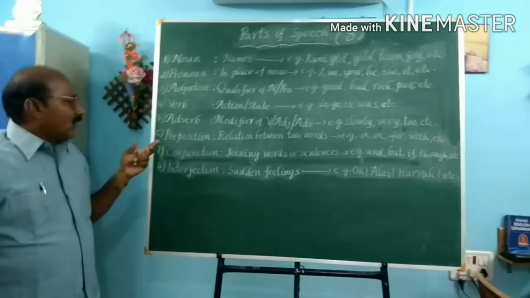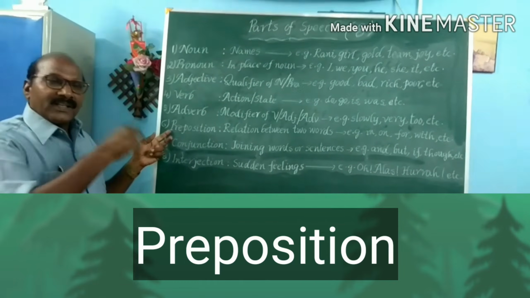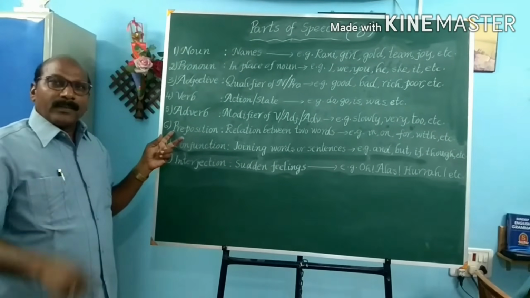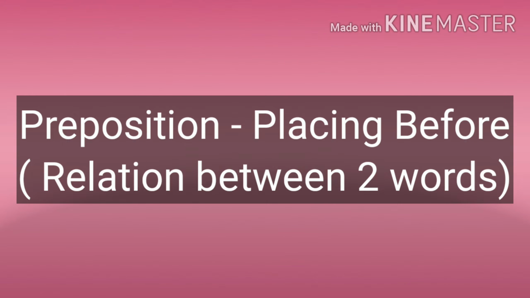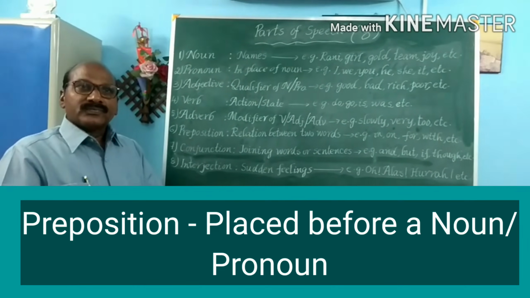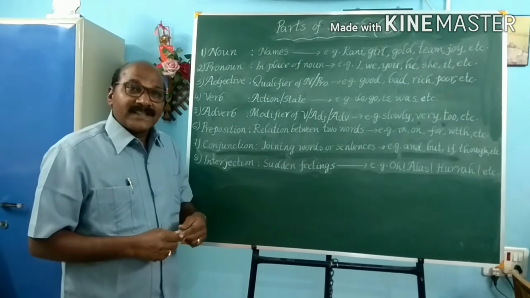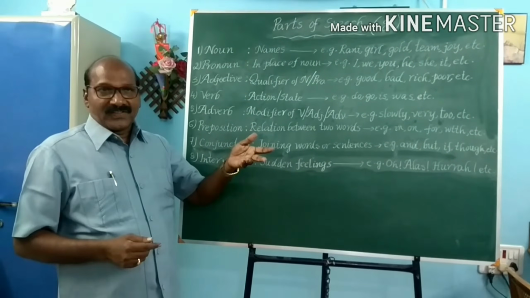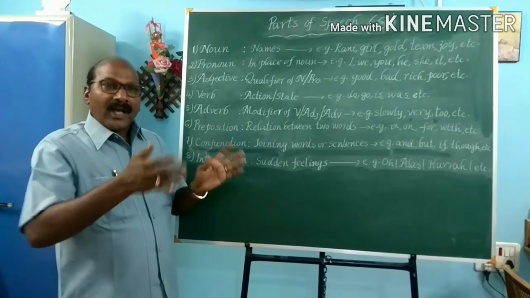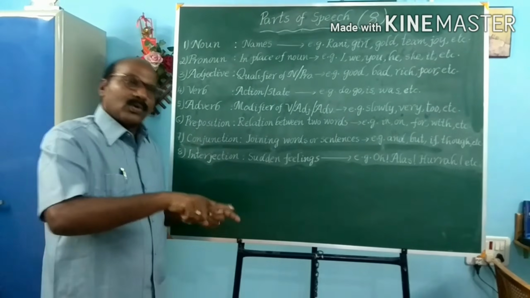Now coming to the sixth part of speech, that is preposition. In the very word preposition, we get the meaning pre-position, in the sense that a preposition is a word that is placed before a noun. The word is placed before a noun or a pronoun to show its relation with some other word in a sentence. In short, a preposition is a word that shows the relation between one word and another word in a sentence.